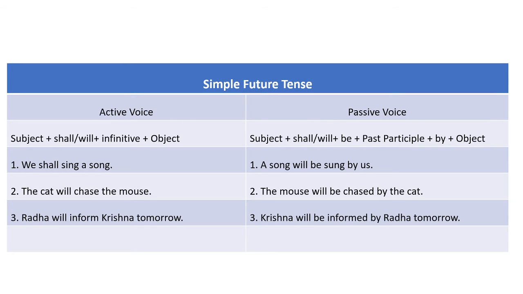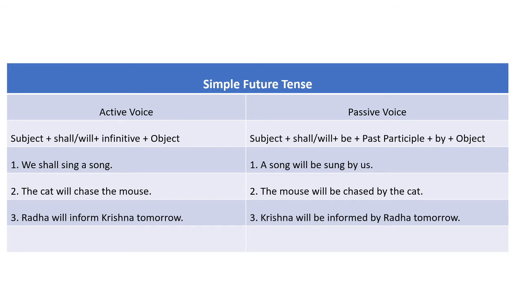See, the verb will inform. So it is simple future tense. Why simple future tense? When after will or shall the verb is written in original form, that is simple future tense. So in this sentence, after will, inform is written, so it is in original form or first form, let us say. So this sentence has simple future tense.